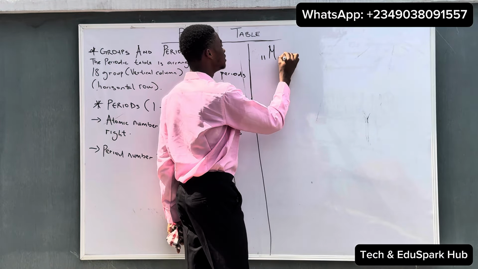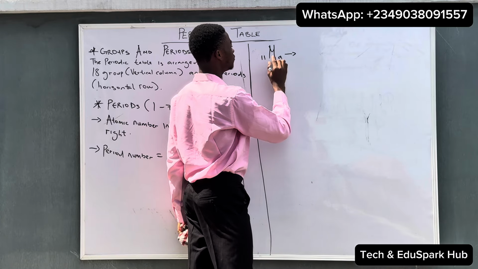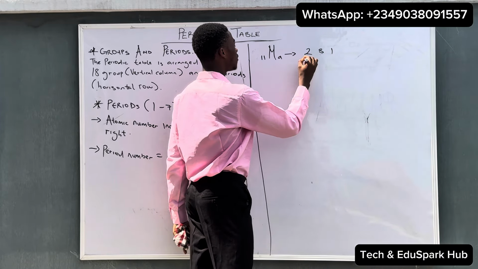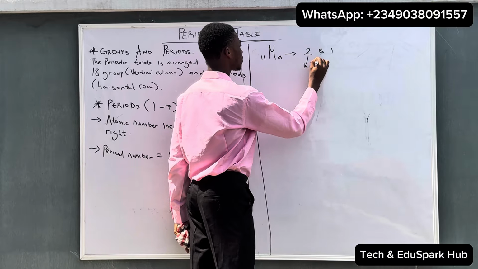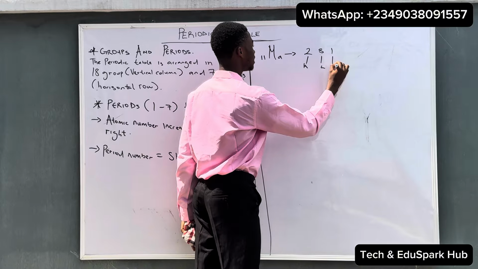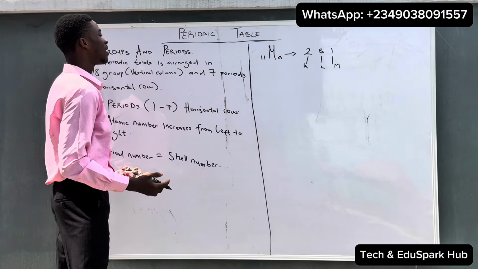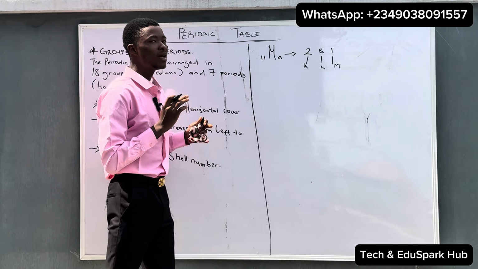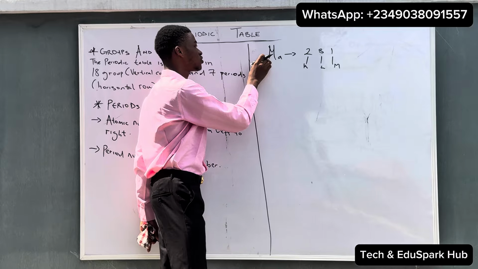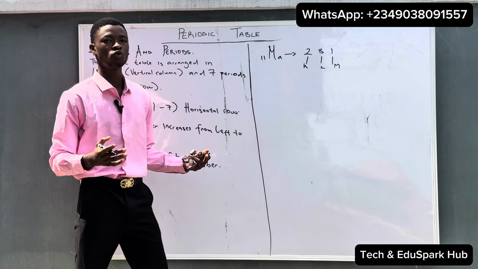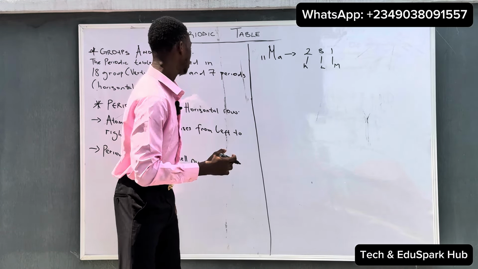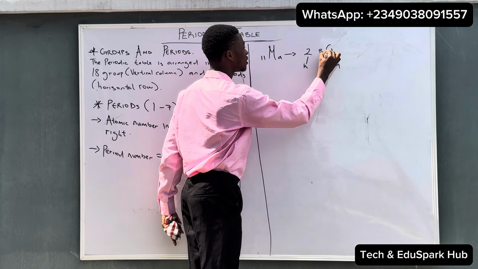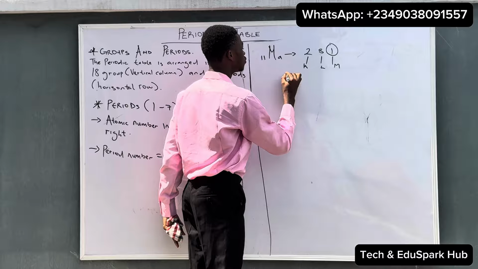Knowing that the atomic number of sodium is 11, we can write the shell configuration as 2, 8, 1. So you can see the number of shells in sodium: we have the K, L, and M shell, as said earlier. Now how can we determine the number of group and the number of period of sodium? From what we said earlier, the last number is always the group number. So we can say sodium belongs to group 1.